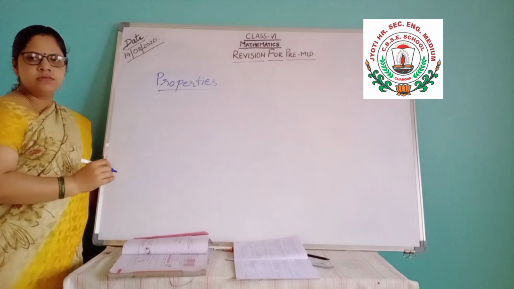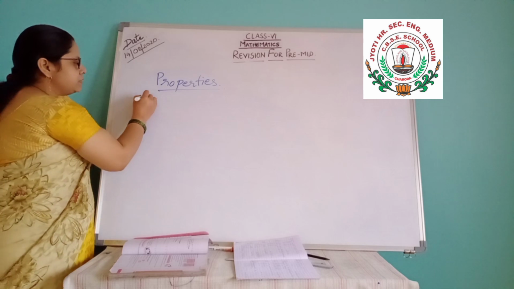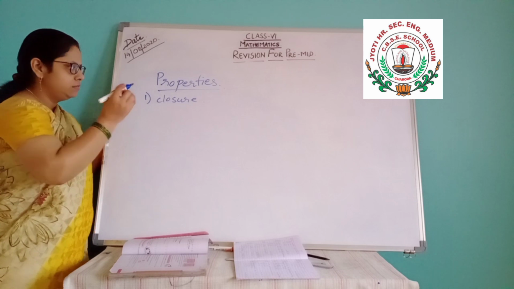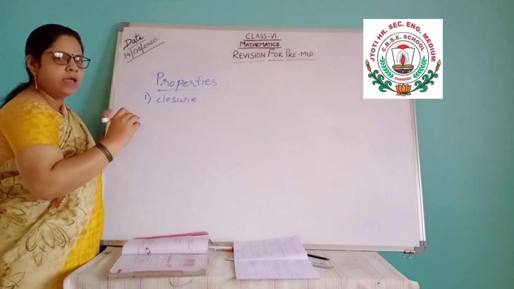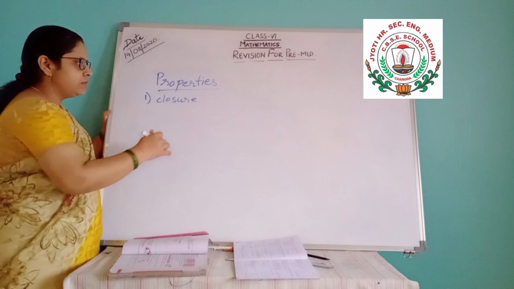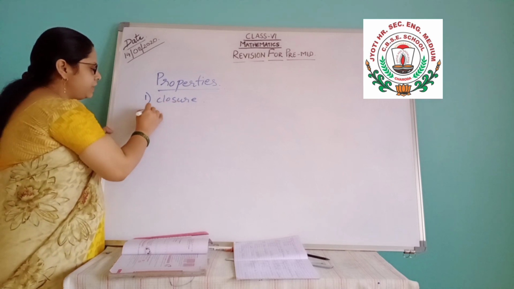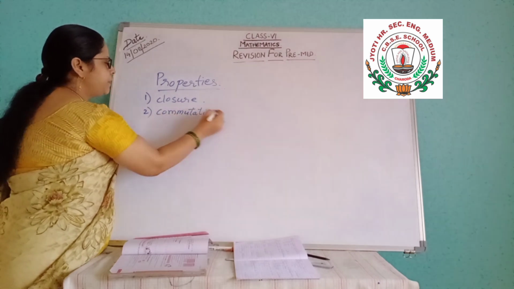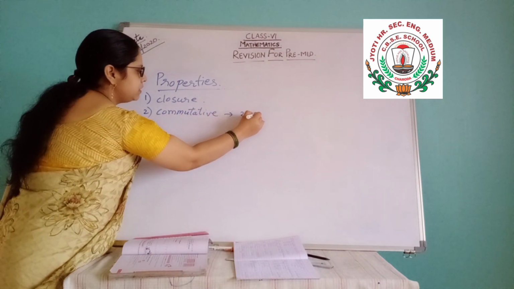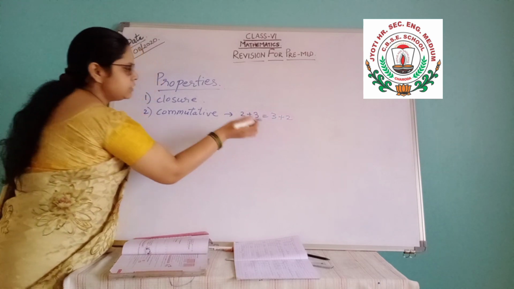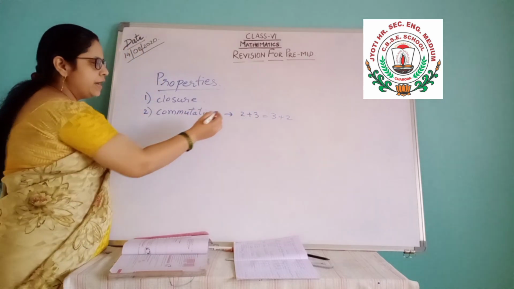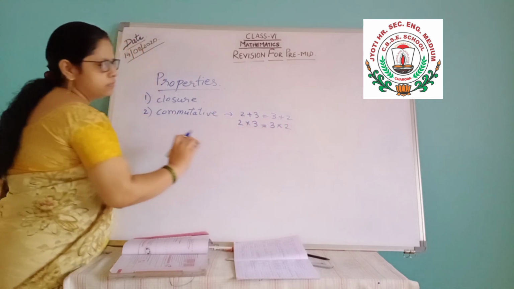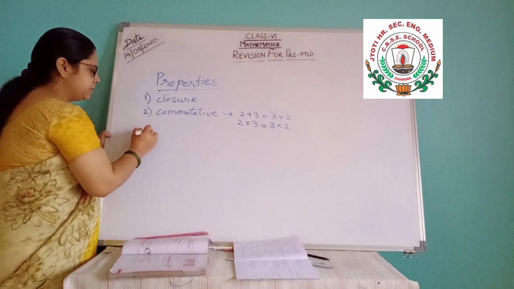Properties of whole numbers you have studied. First property you have studied, closure property, means when both the values a and b, or 2, 3, 4 or any of the numbers, belong to that. That is closure property. Commutative property means 2 plus 3 is equal to 3 plus 2, means changing the order. It is possible for addition also, it is possible for multiplication also. Divide and subtract, it is not possible.